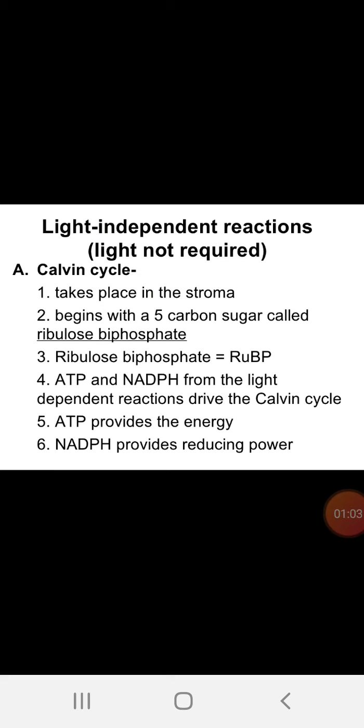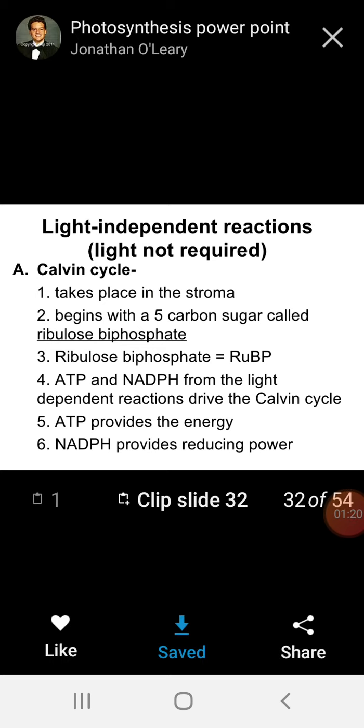He used the chlorella, a unicellular algae, with labeled carbon dioxide, C14, which is a radioactive compound. He incorporated this labeled carbon dioxide into the chlorella and allowed photosynthesis for a few seconds.